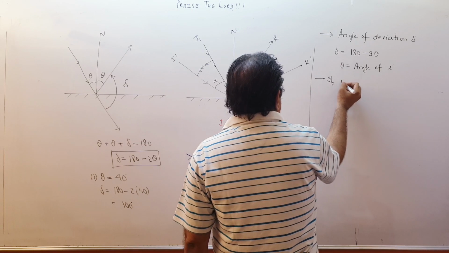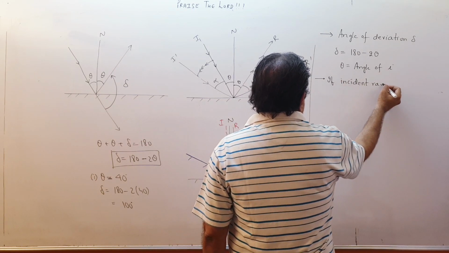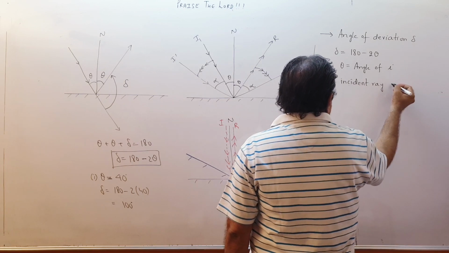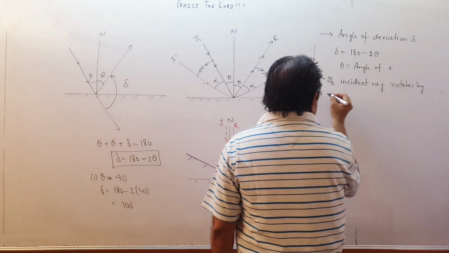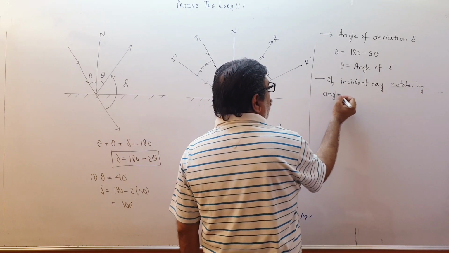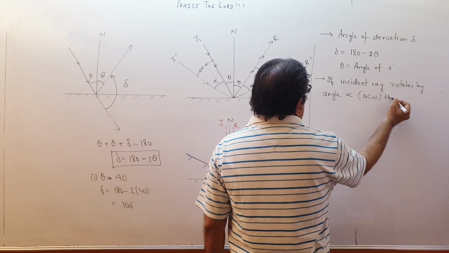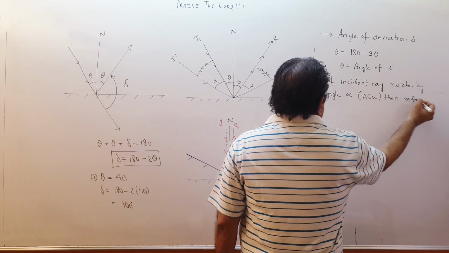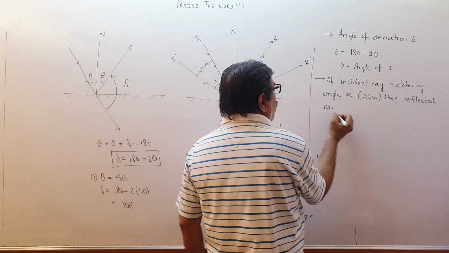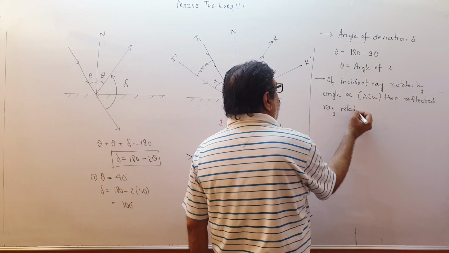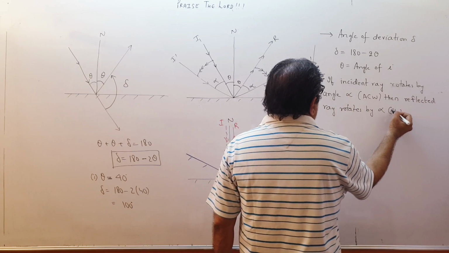If the incident ray rotates by angle alpha anti-clockwise, then the reflected ray rotates by alpha in clockwise direction.